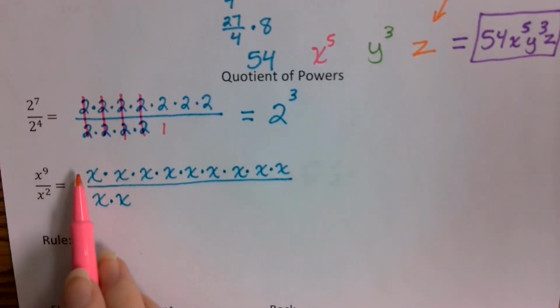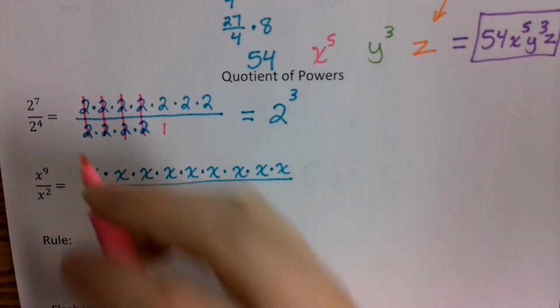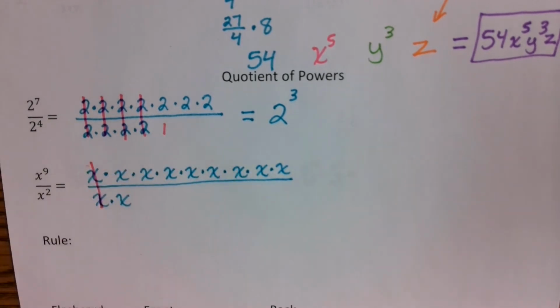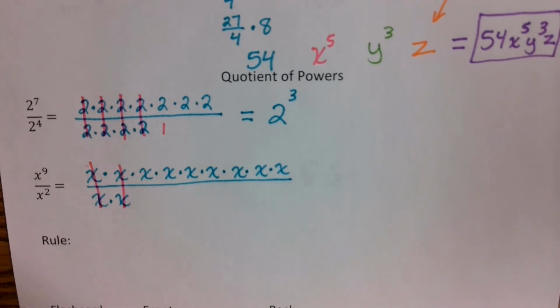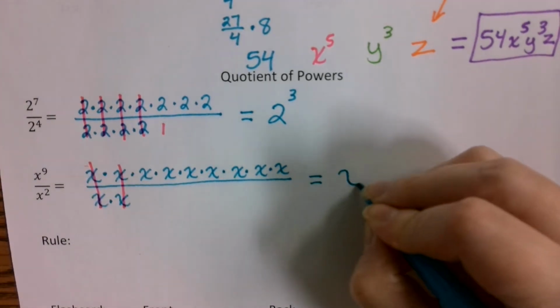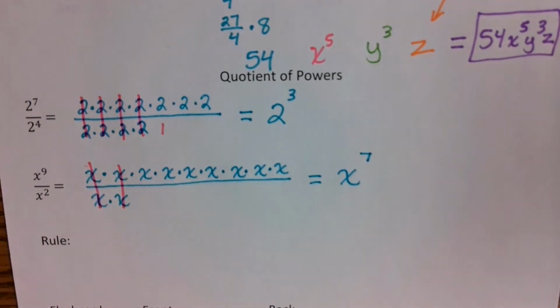So for every x that I have on top, I can cancel it with one of them on the bottom. So I can cancel 2 sets of x's on top and bottom. How many x's does that leave me with? 7. So that becomes x to the 7th power. Again, there's an invisible 1 underneath, but I don't have to write it.